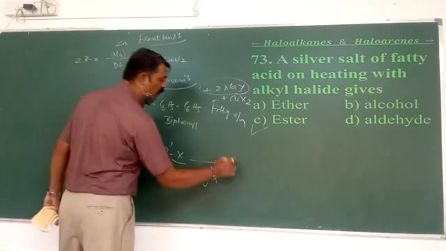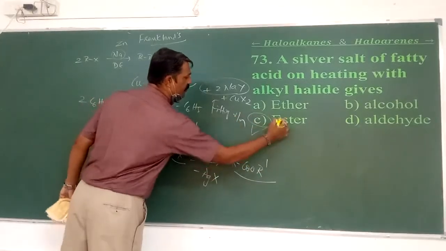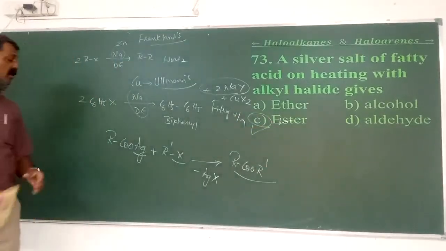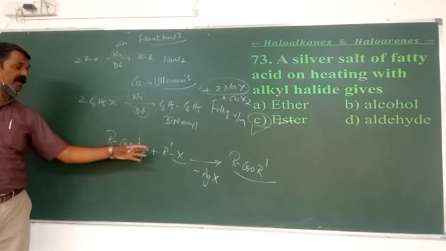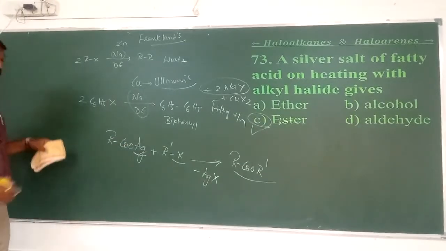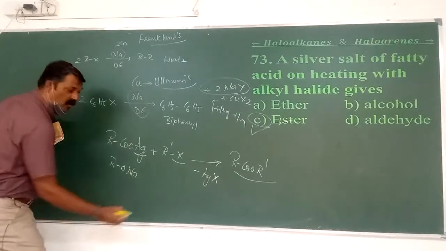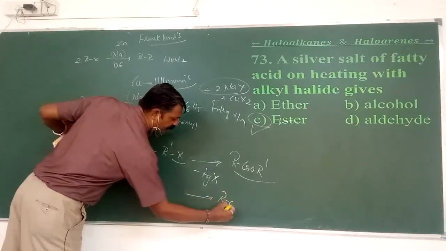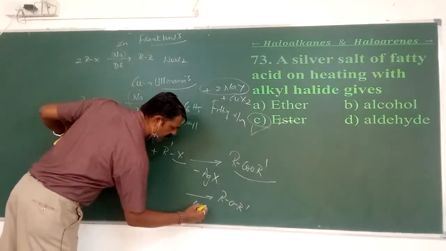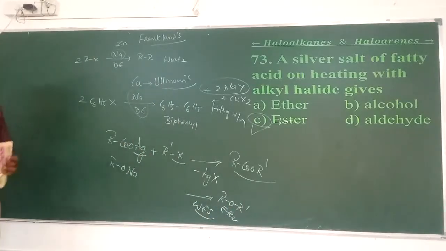Now what am I left with? Only the RCOOR. It is called an ester. Means when any silver salt of fatty acid is made to react with haloalkane, called alkyl halide, they form the respective ester. As usual, if it is sodium alkoxide, the product is going to be ROR, an ether. It is called Williamson's ether synthesis.